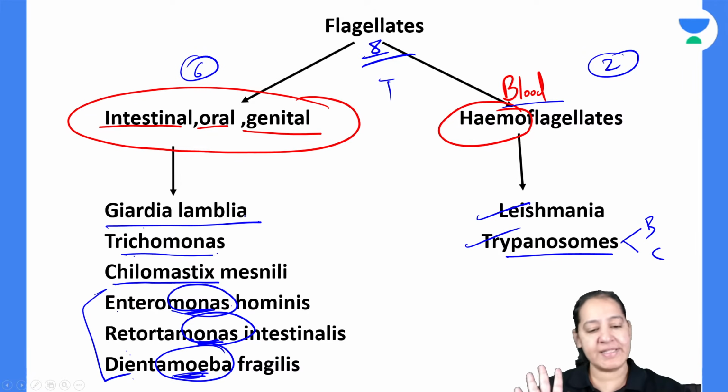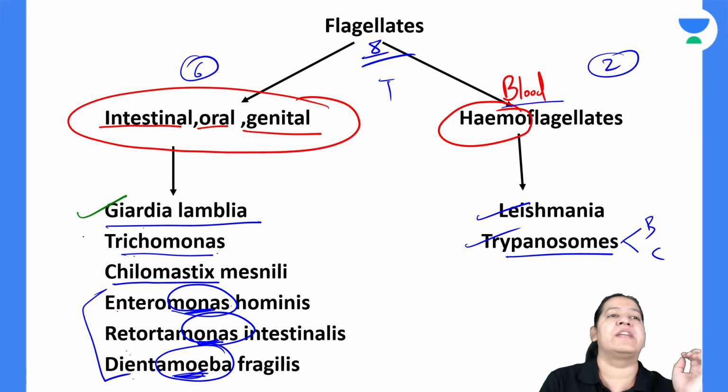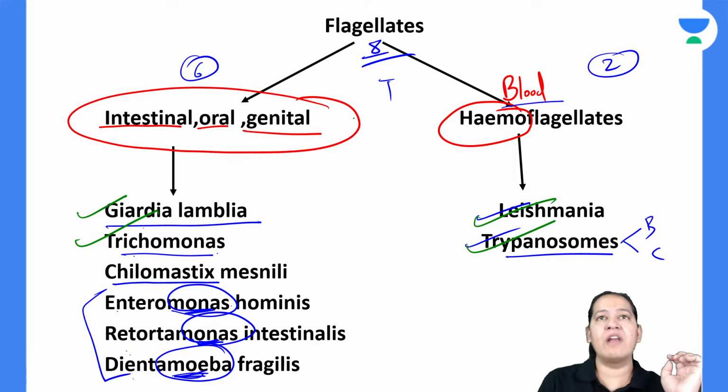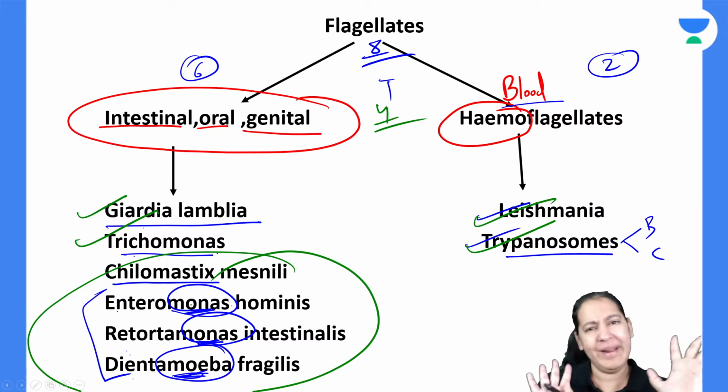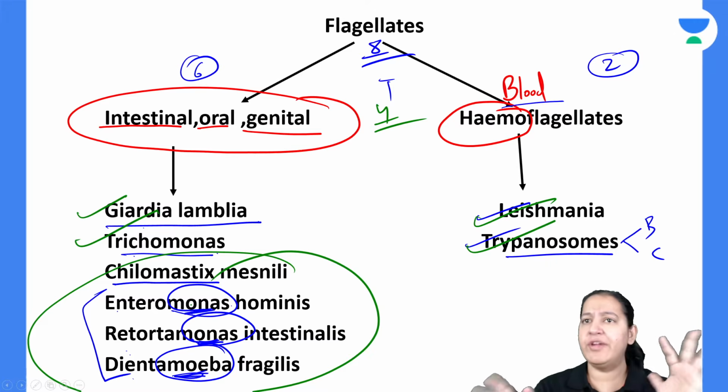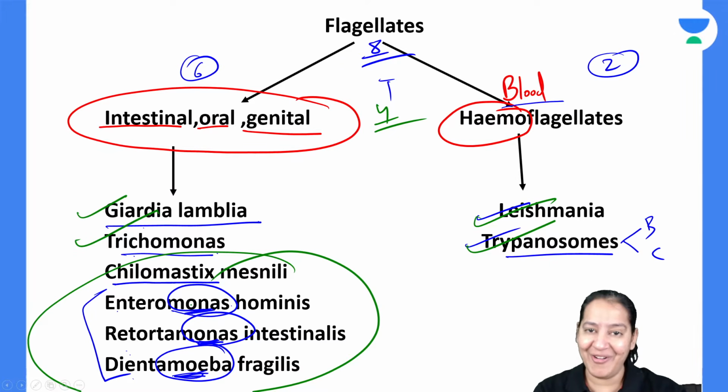From these 6, I am going to teach you only 2 in detail. These 2 and these 2, total 4 I will give you. So out of total 8, 4 I will teach you in detail. These 4 I am not going to teach you in detail. Only classification will suffice. Have you got it? Give me a thumbs up.